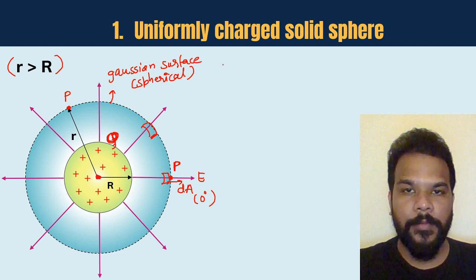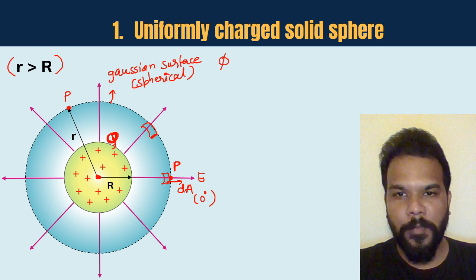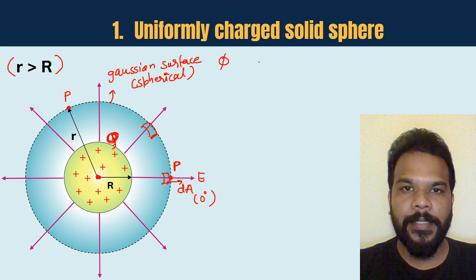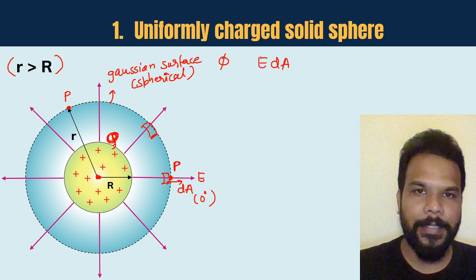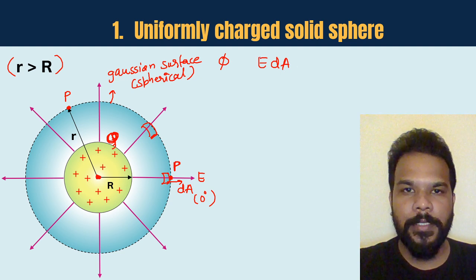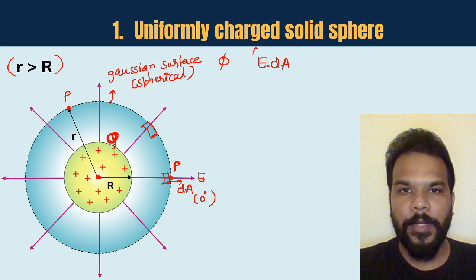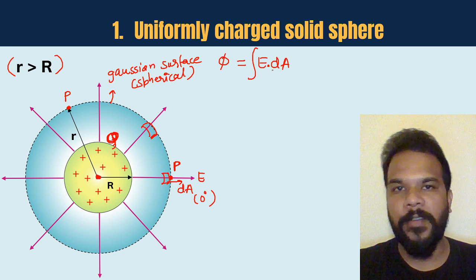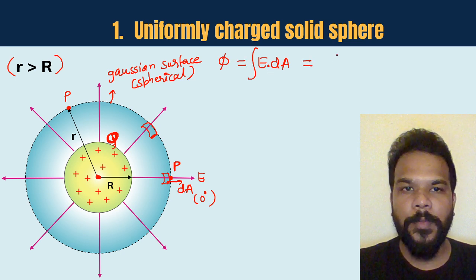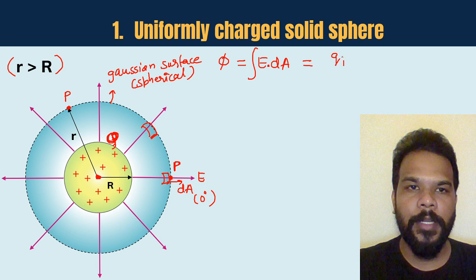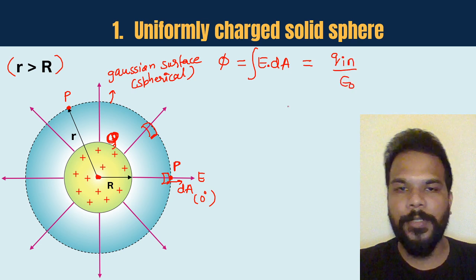So if we are interested in finding the value of the flux, for a small area, that flux can be written as E into dA, and angle is already 0 degree, so we are not increasing the number of steps. And because this is the flux due to a single small area, we are going to integrate it to find out the net flux. And this basically should be equal to the total charge enclosed divided by epsilon naught.